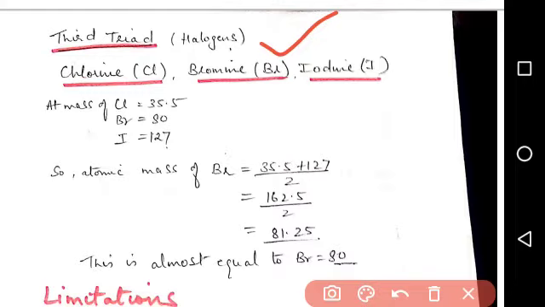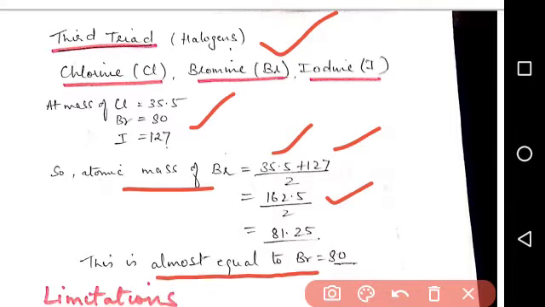The middle element bromine has atomic mass equal to (mass of chlorine 35.5 plus mass of iodine 127)/2. That comes to be 162.5/2, which is equal to 81.25, which is almost equal to the mass of bromine, which is 80.